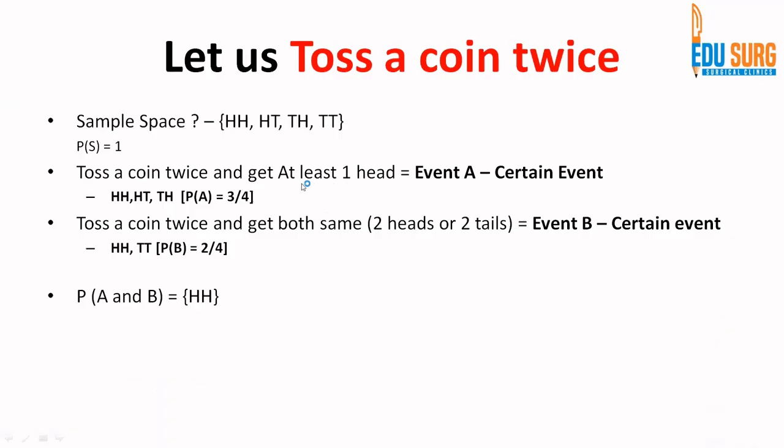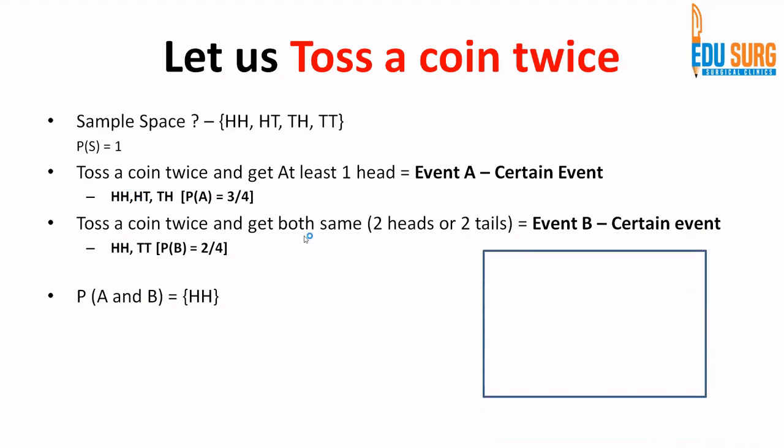That is, you will have at least one head, but you will have both the same. So from this sample space and this sample space, what is the probability that both A and B can happen? You can compare these two sample spaces. The only possibility is HH. So that is the probability of A and B.